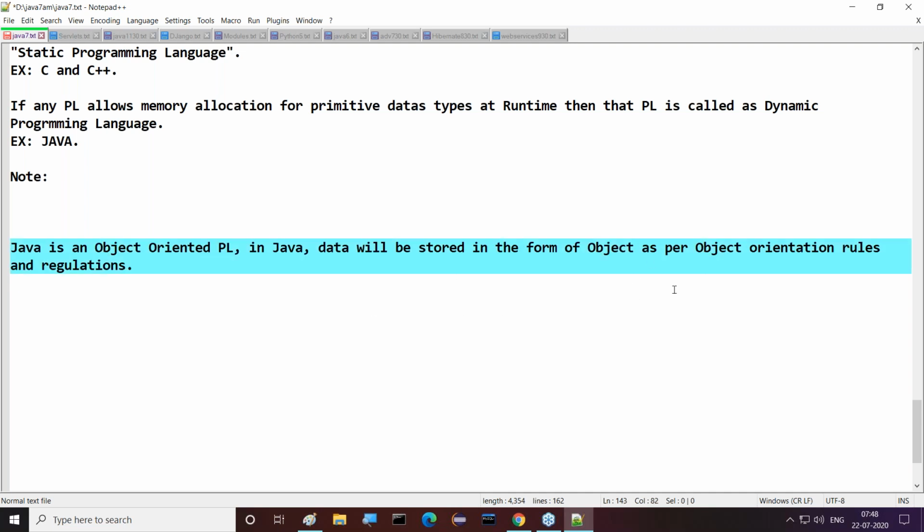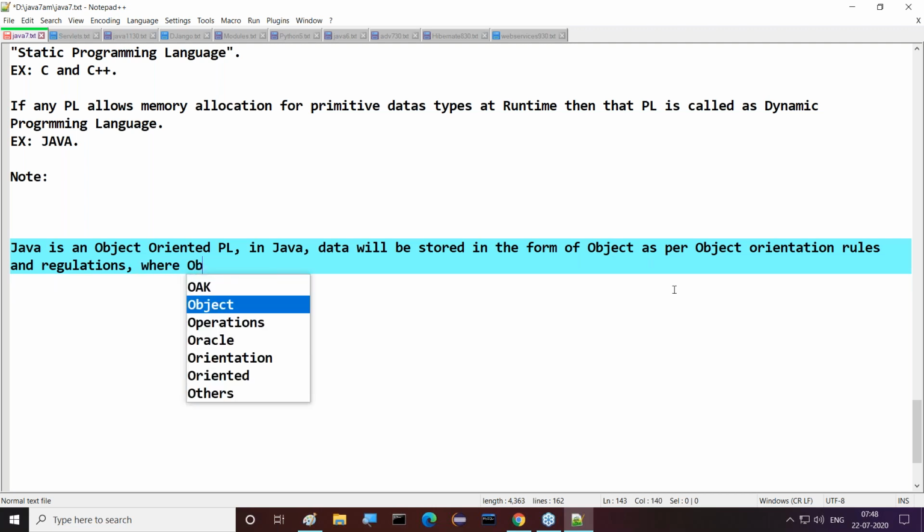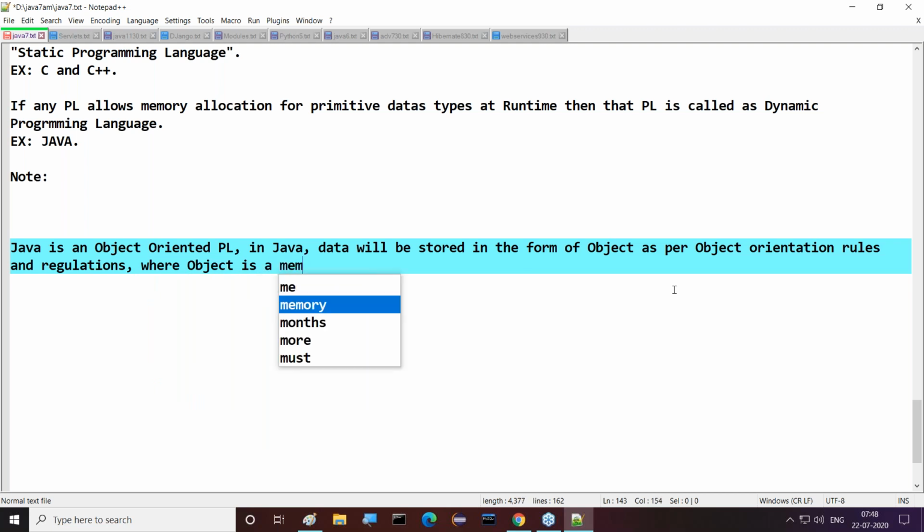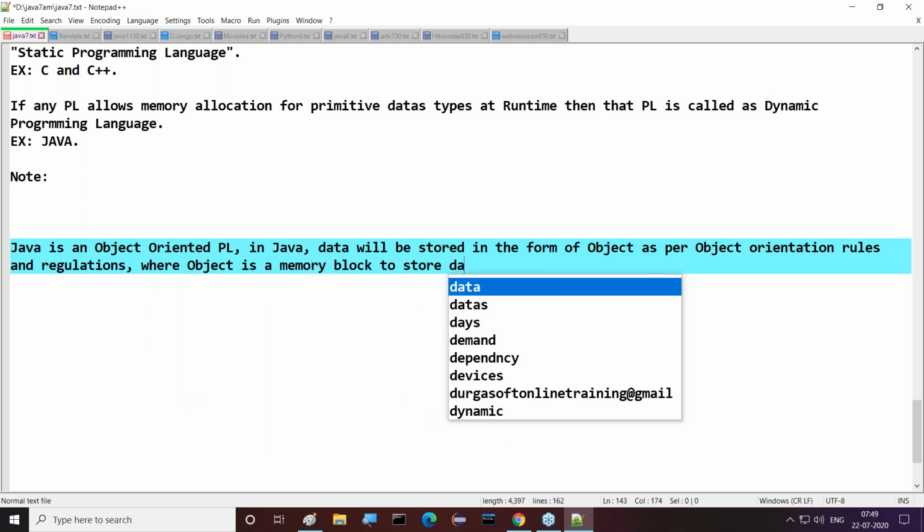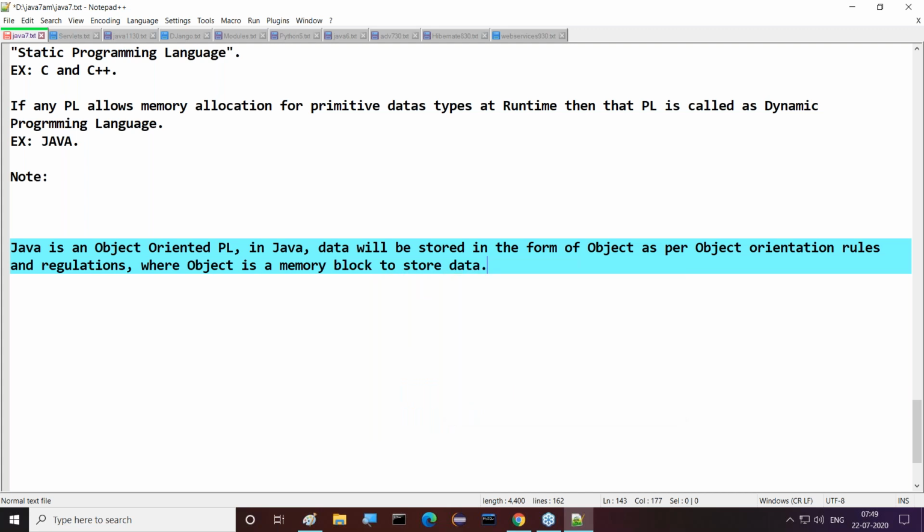Now I'm asking this question to you. Now tell me, what is an object, guys? An object is a memory block to store data. That's it. So what is the meaning of it now? In Java, when we create an object for a class, then only memory will be created for data. Yes, up to now, all of you are getting it.